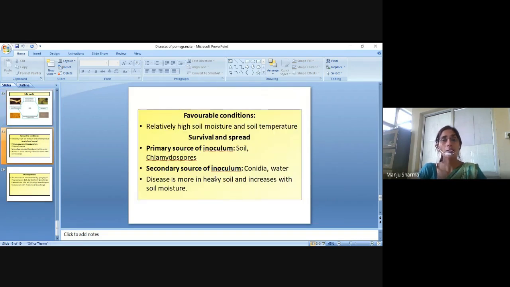Favorable conditions: relatively high soil moisture and soil temperature. Primary source of inoculum is soil chlamydospores, and secondary source of inoculum is conidia in water. The disease is more in heavy soil and increases with soil moisture.